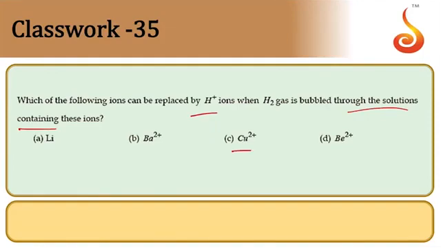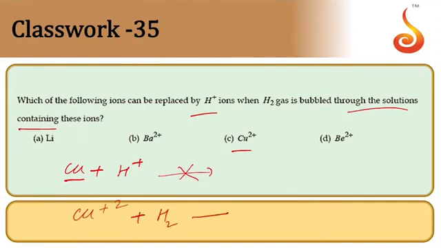So the reaction Cu plus H plus cannot take place. Copper cannot displace H plus ions. If you take the reverse reaction, Cu plus 2 plus H2, this reaction is possible. It implies that H plus ions are replaced.